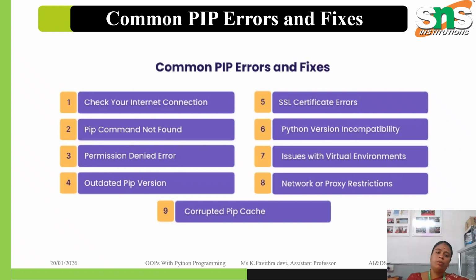Next one, common pip errors and fixes. While working with the Python package manager pip, users may sometimes face errors during the installation, upgrading or usage of packages. These errors are usually caused by version issues, networking problems or environment misconfiguration. Below are some common pip errors and their fixes.